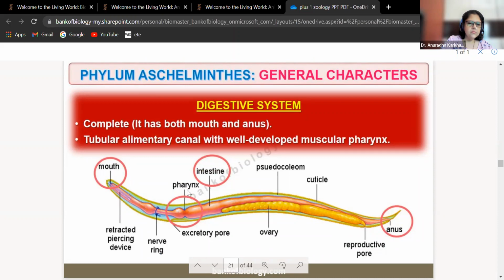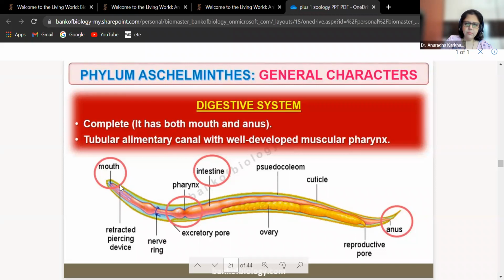Here this is the nerve ring. Okay, you can see the intestine. Then this is the pseudocoelom that you can see. The cuticle. This is the anus. This is the reproductive pore. This is the ovary. And this is the excretory pore over here.